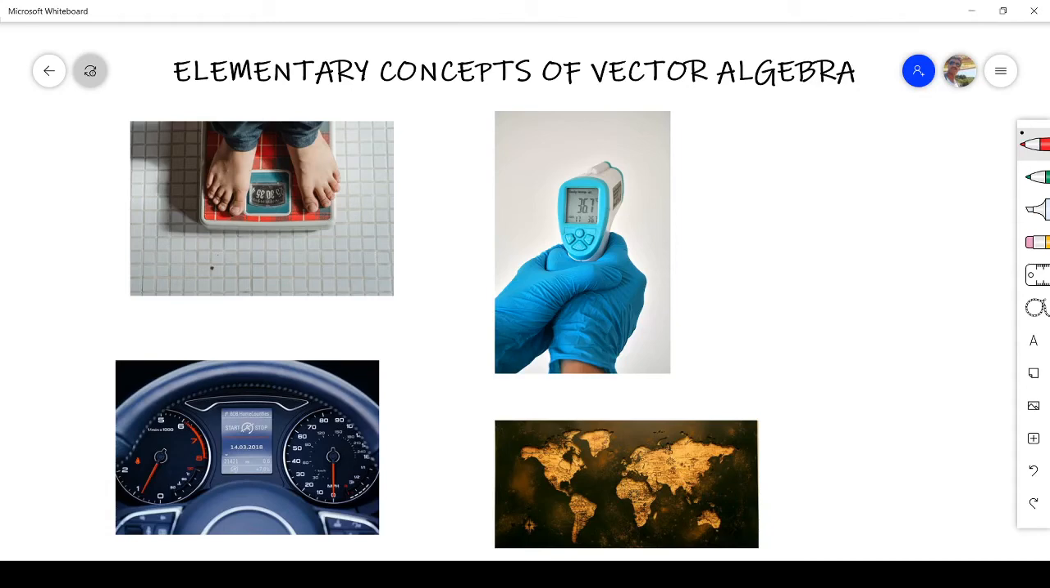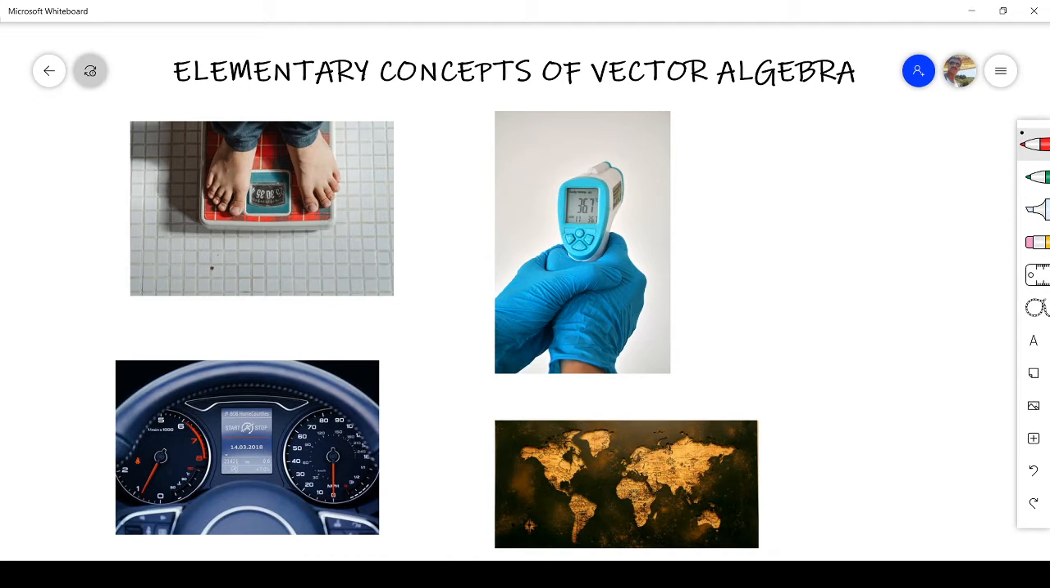Hi students, in this class we see elementary concepts of vector algebra. In physics we study so many quantities. Some quantities possess magnitude, some quantities possess both magnitude and direction.